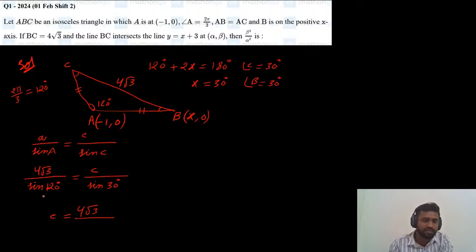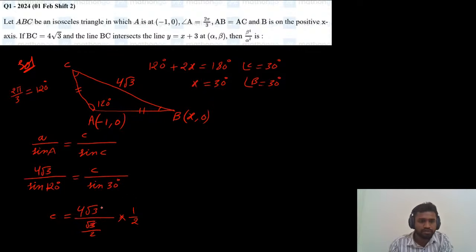What is sin 120? Sin 120 is sin of 180 minus 60, so sin of 180 minus theta is sin theta. So sin 60, which is root 3 by 2, into sin 30, which is 1 by 2.